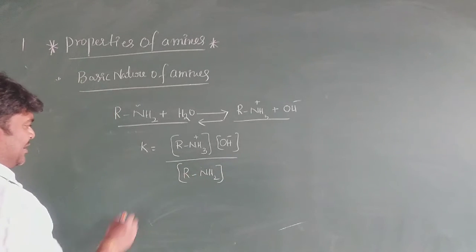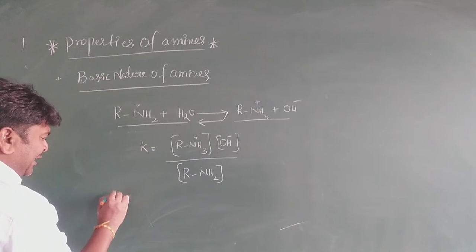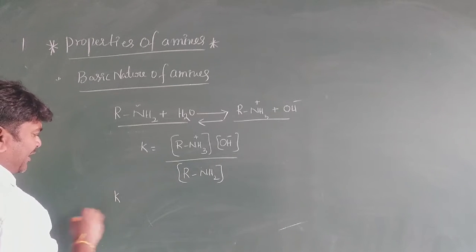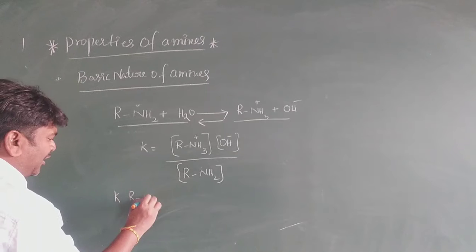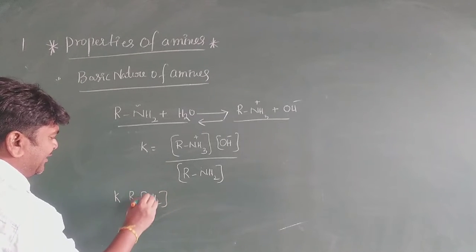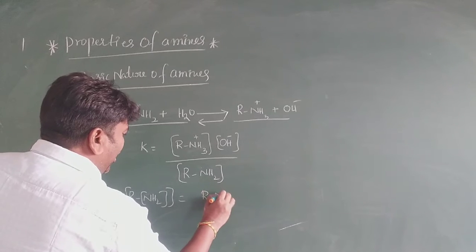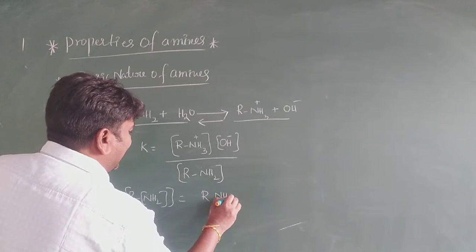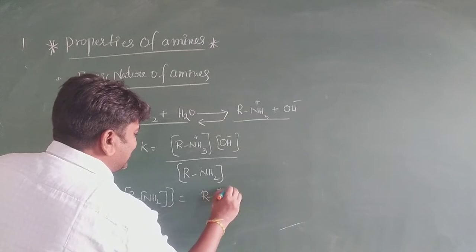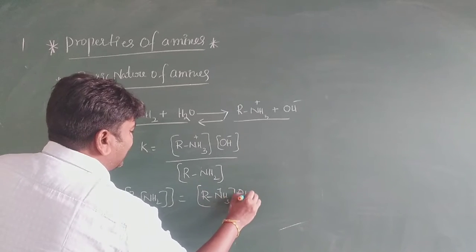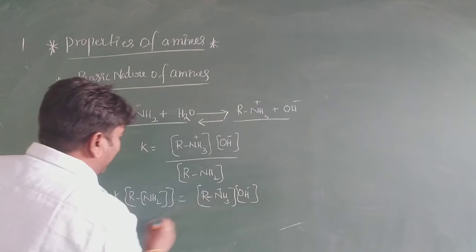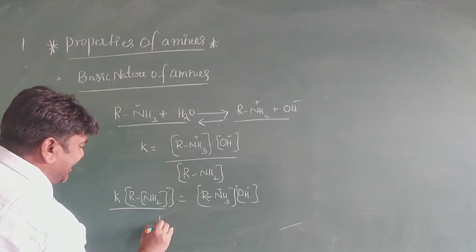Cross multiplying, K into RNH2, the primary amine, is equal to RNH3+ and OH-. According to equilibrium, this is called Kb.